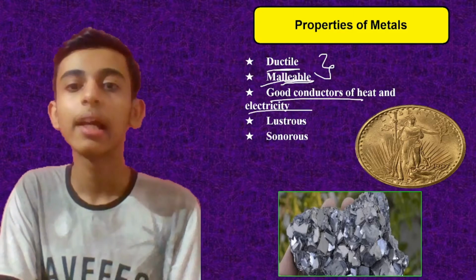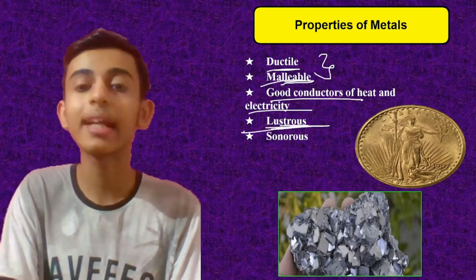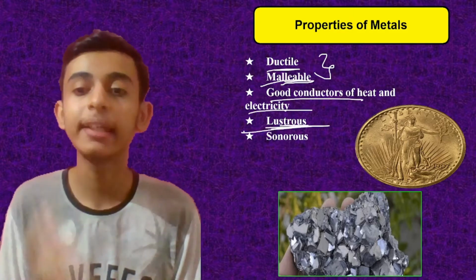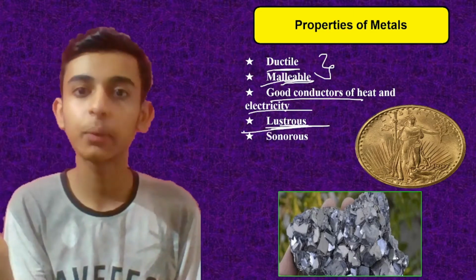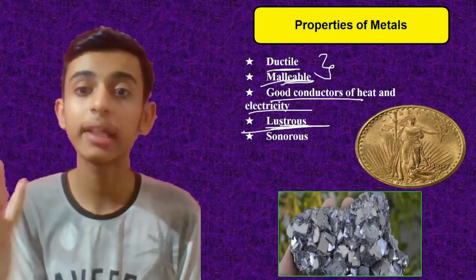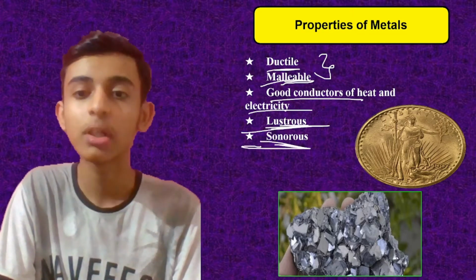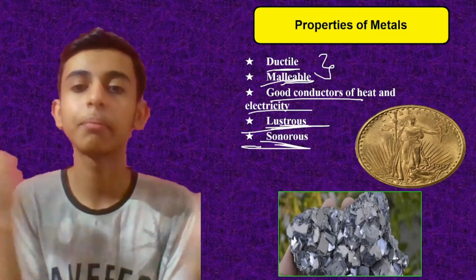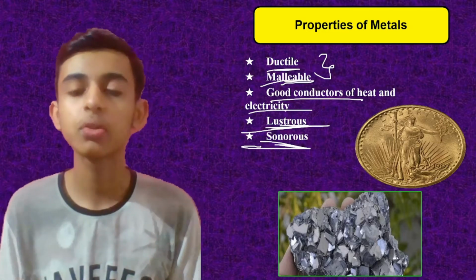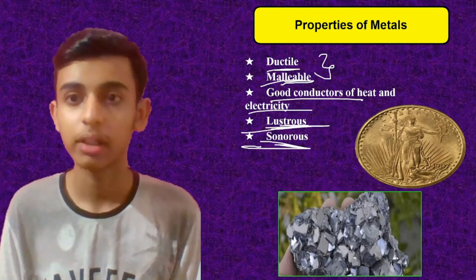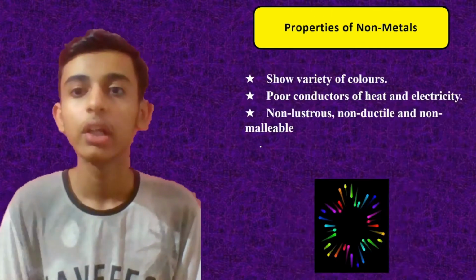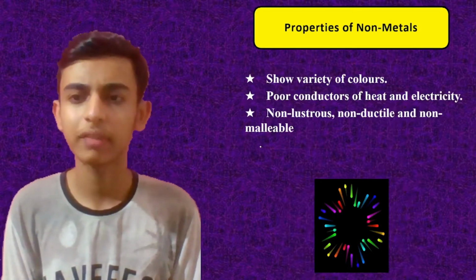Did you understand? Lustrous means that they shine. They have a shiny appearance. If you look at a metal, you will see that they shine a lot. Metals shine. And sonorous. Sonorous means ringing sound. Let's say you strike any metal on a table or something, then you will get a sound. Metals are sonorous.